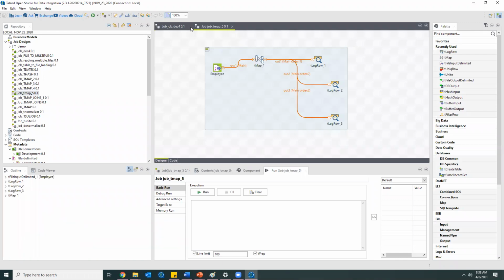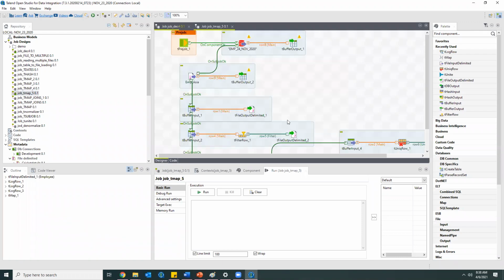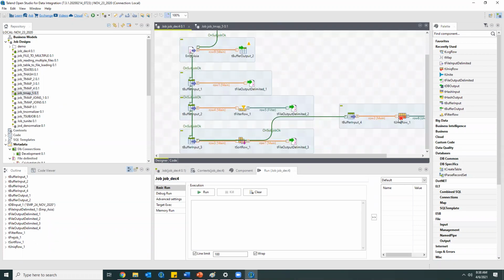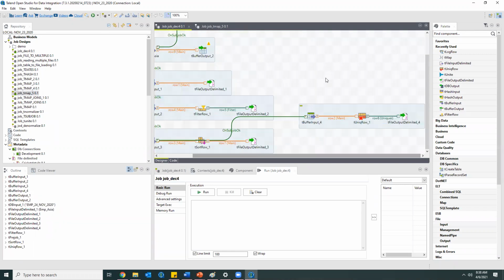As I told, these are some components in Talend: tPreJob, tBufferOutput, tFileOutputDelimited, tBufferInput, tUniqRow, tSortRow, tFilterRow. Like this, we have around 1,000+ components in Talend.